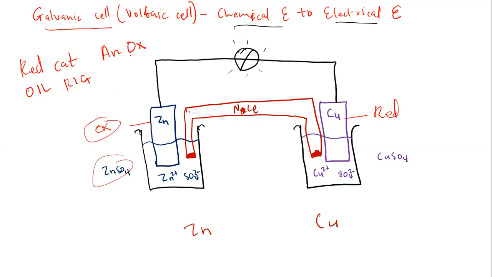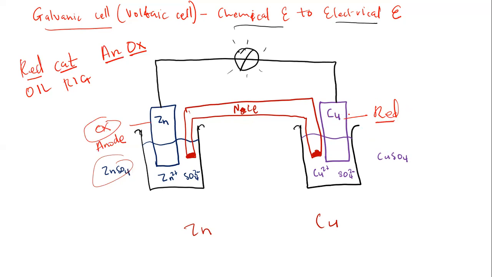Oxidation takes place at the electrode called the anode, an ox. That means this zinc electrode is called the anode. Red cat: reduction takes place at the cathode. We said copper will undergo reduction.